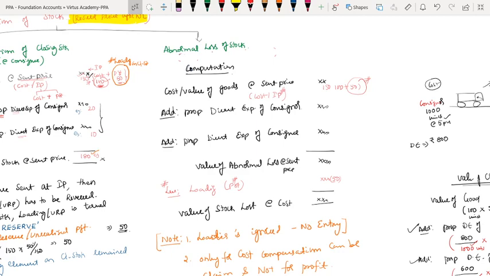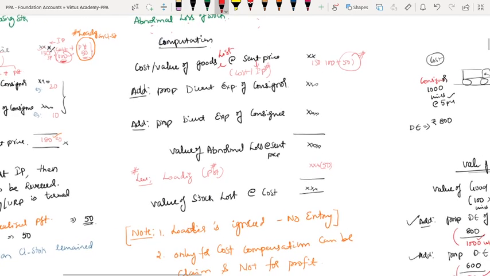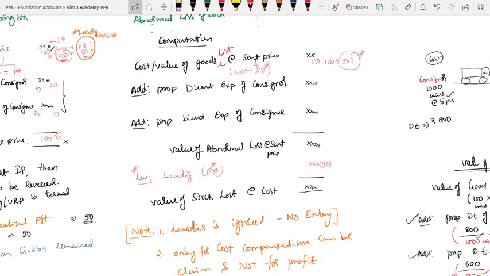So first again, same computation here. Write down: value of goods lost at sent price. Within bracket, write down cost or invoice price. Only if it is invoice price, loading has to be reversed, my dear friends. Cost means nothing to worry. Whatever the value of goods lost at cost, as it is cost we have to take, because we have to value at cost only. Only if invoice price is there, loading element has to be reversed.